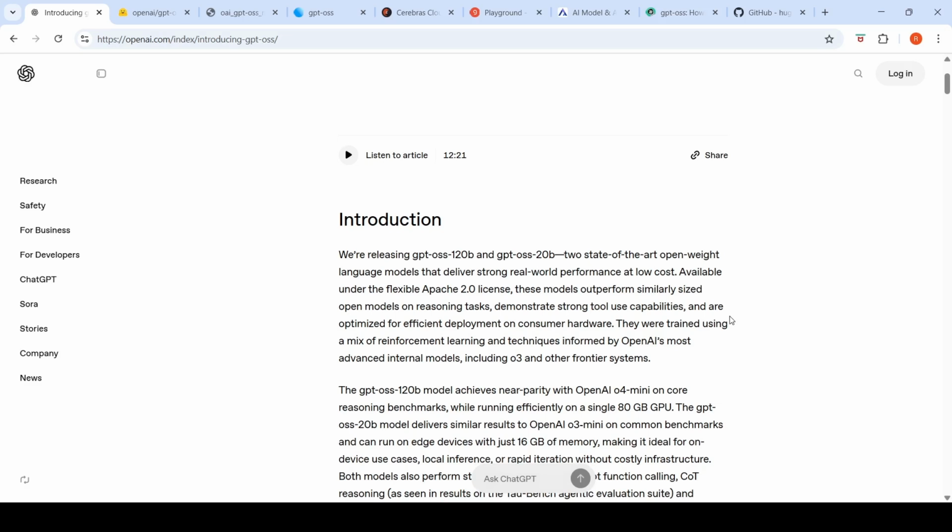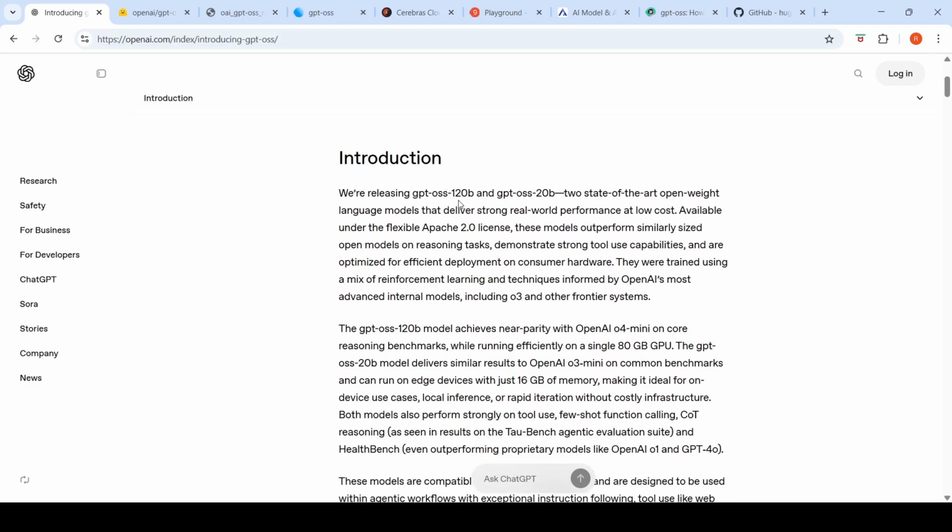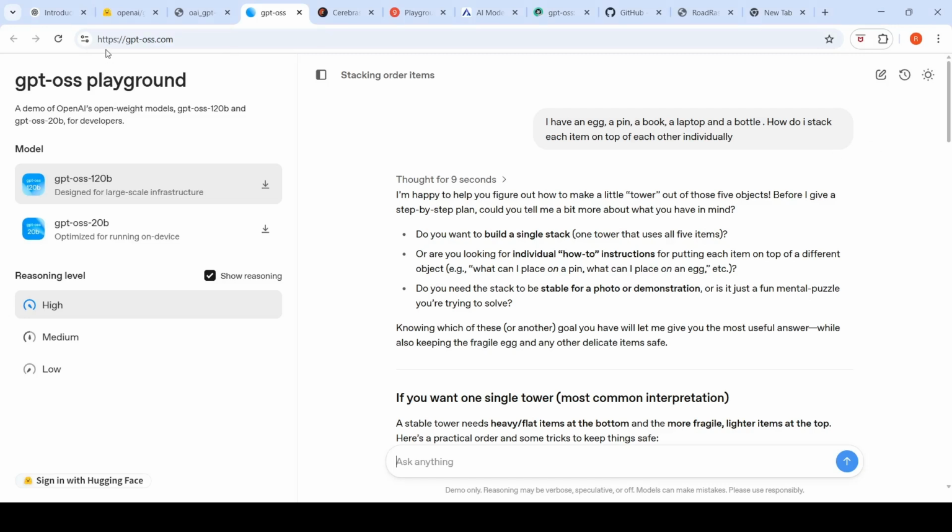Competition coming from a Western company now. Chinese labs were doing a lot of innovation in this space, and they were coming up with a lot of interesting releases. Good to see that OpenAI has released this model. Now we can expect similar models coming from, say, an Anthropic or a Google in the future, because this would put pressure on other big firms to release their open source models, even though Google has the Gemma series and other things. But something at the level of, say, GPT-oss 120 billion parameters would be nice to have. You can also try out GPT-oss on their GPT-oss playground.